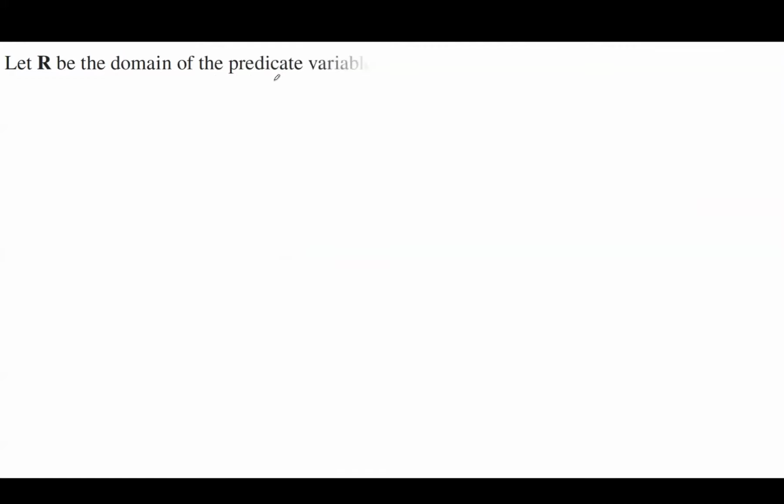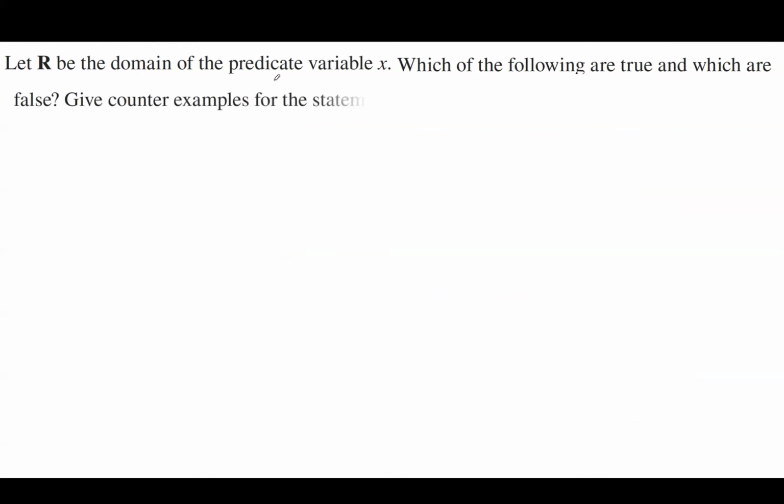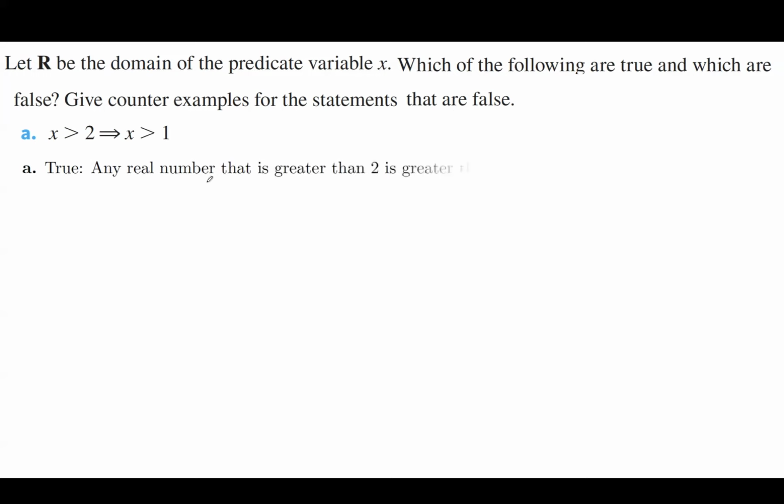Let R be the domain of the predicate with variable x. Which of the following are true and which ones are false? Give counterexamples for the statements that are false. A says if x is more than 2, then we can conclude that x is more than 1. This is a true statement. Any real number that is greater than 2 is indeed greater than 1. So this is a true statement.